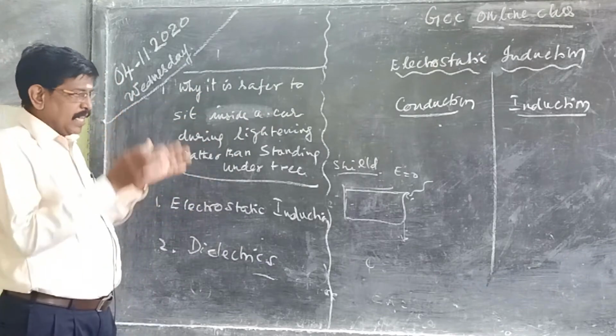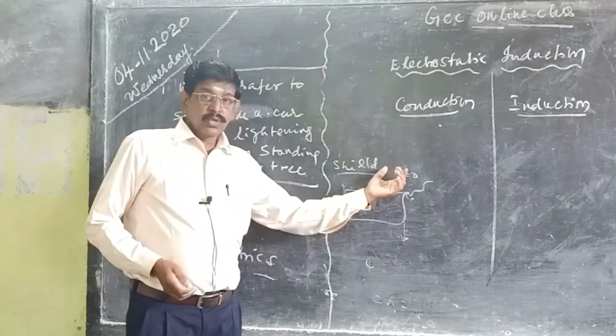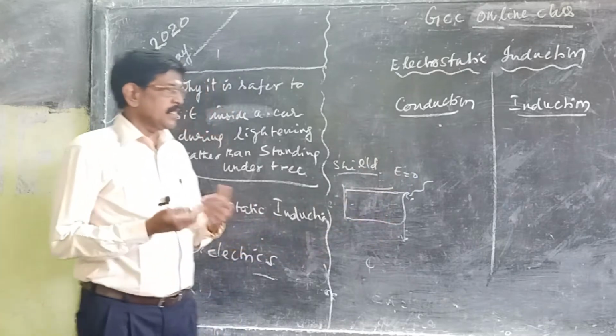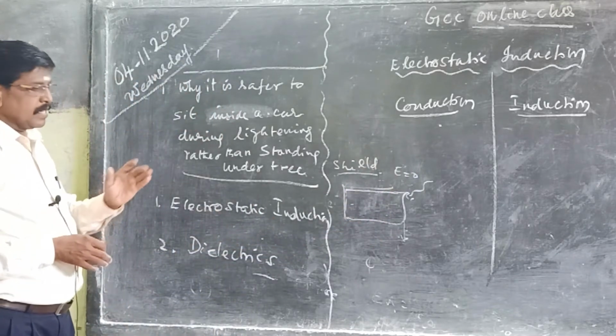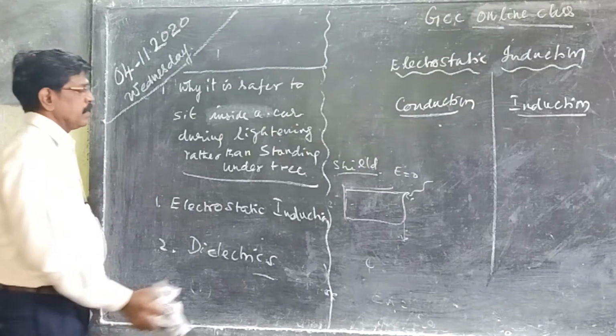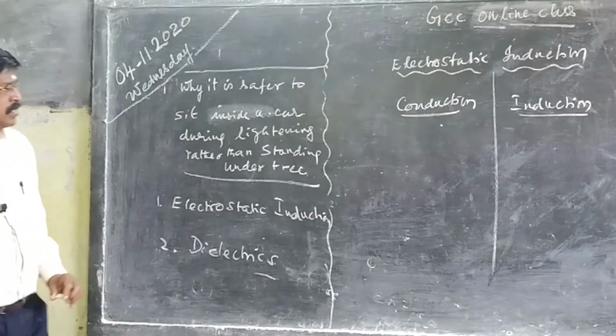The metal body will act as a shield. Since the person is sitting inside, there is no electric field at all. Even if the electrical disturbance passes, it will be discharged through the ground rather than attacking the person. So this is a very important remark in the case of electrostatic shielding.